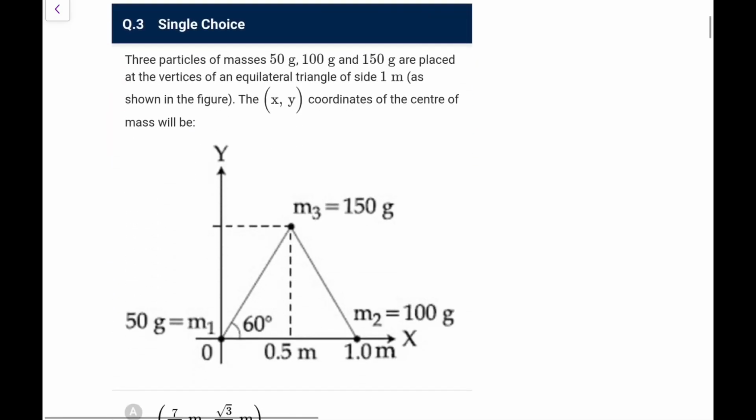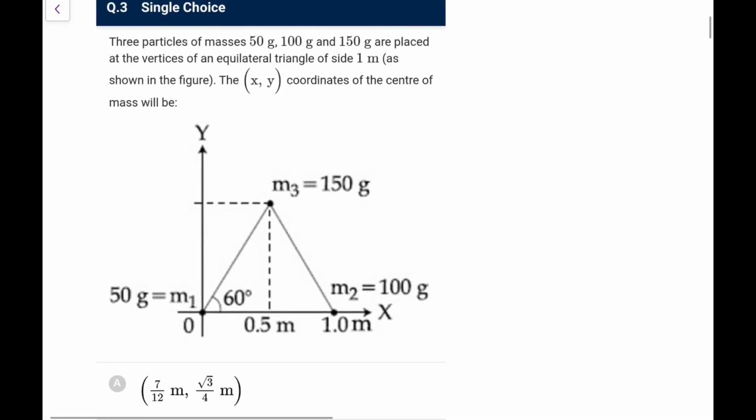Next one, you have 3 particles of 50, 100, 150 gram placed at the vertices of an equilateral triangle of side 1 meter. The coordinates of the CM will be? So this coordinate you all know is 0, 0. This coordinate you can also write 1, 0, and about this coordinate, the x coordinate would be half, and the y coordinate you can directly say is 1 sin 60, that you can write as root 3 by 2.